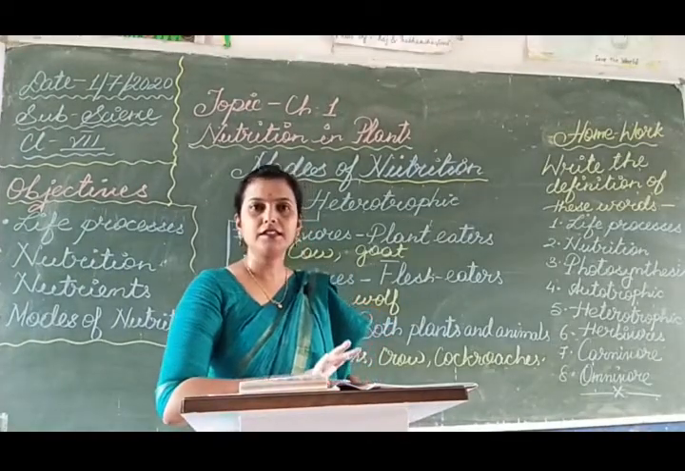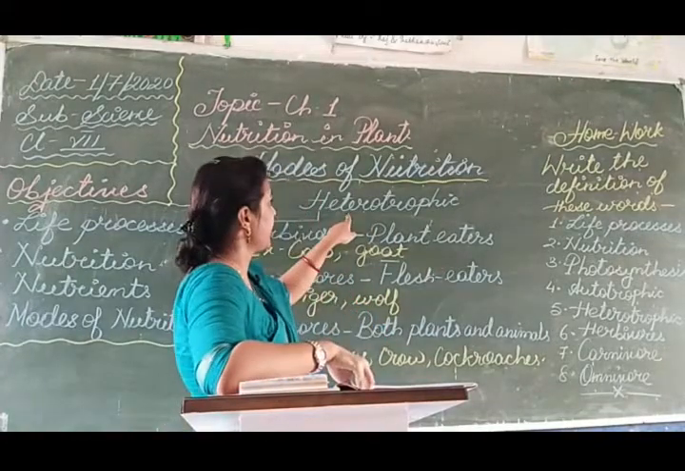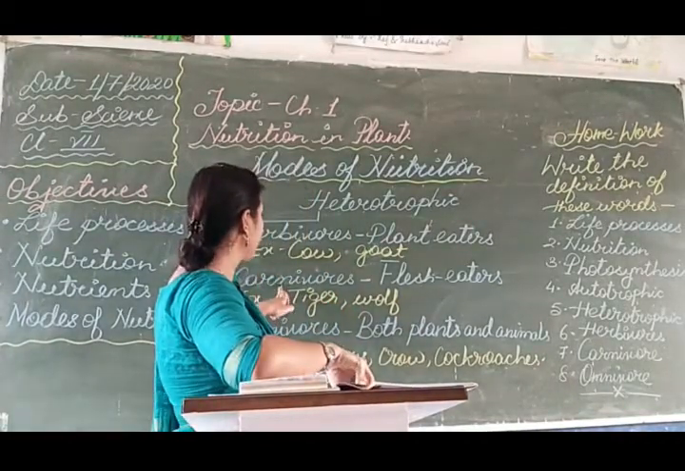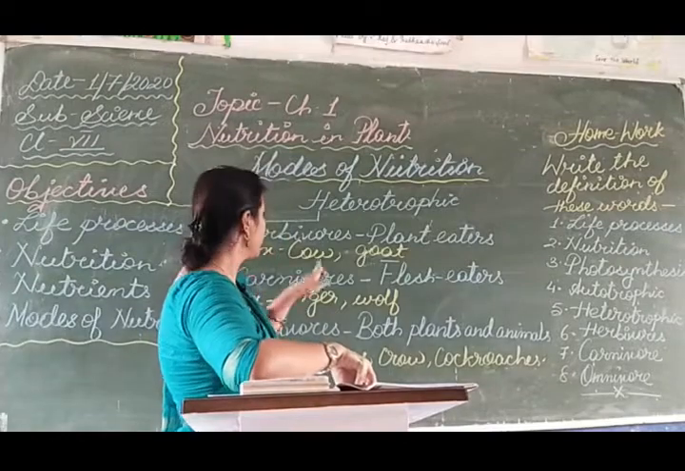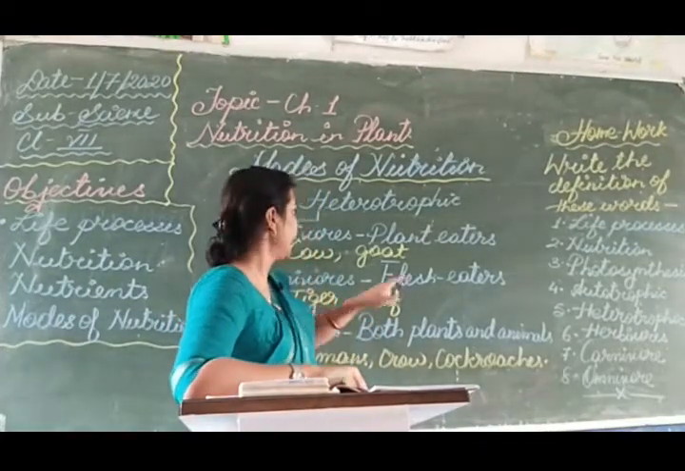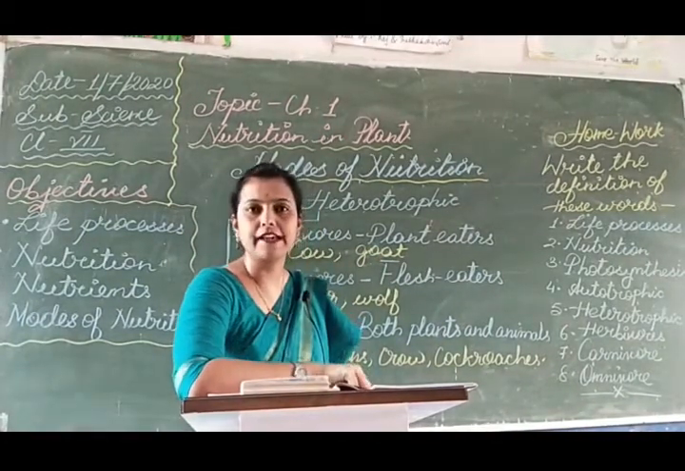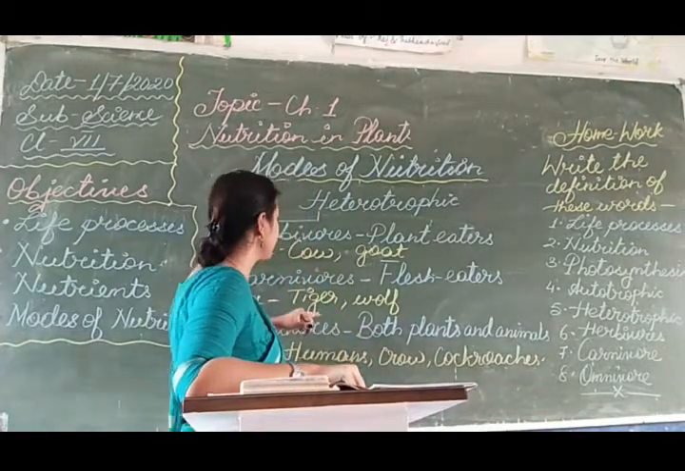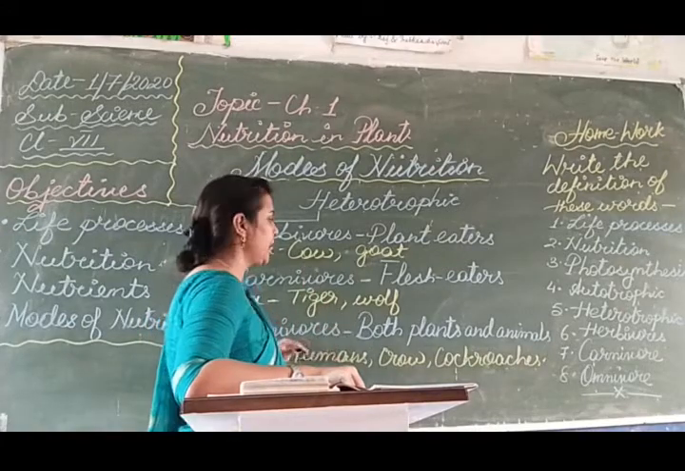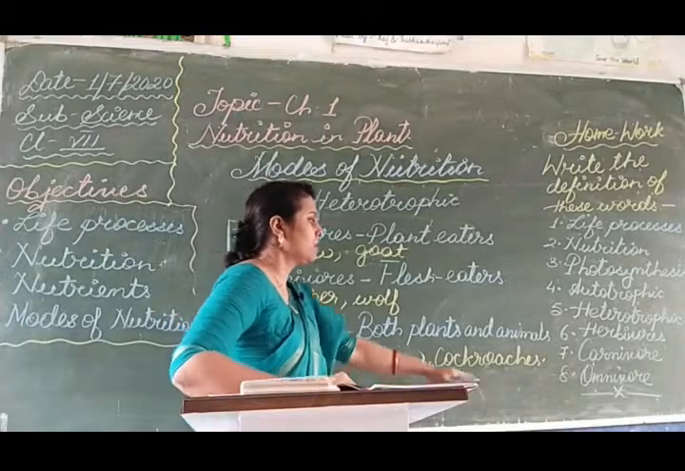As we have learned, there are two types of nutrition, autotrophic and heterotrophic. Heterotrophic is further subdivided into three, that is herbivores, carnivores and omnivores. So what are herbivores? Herbivores are animals that eat only plants, like cow and goat. Carnivores are animals which eat only flesh. Flesh means meat of other animals, like tiger and wolf. And omni means both, so they eat both plants and animals, like we humans, crow and cockroaches.